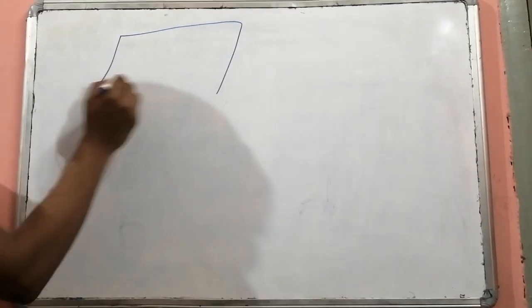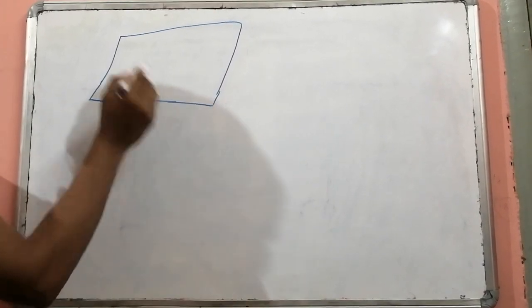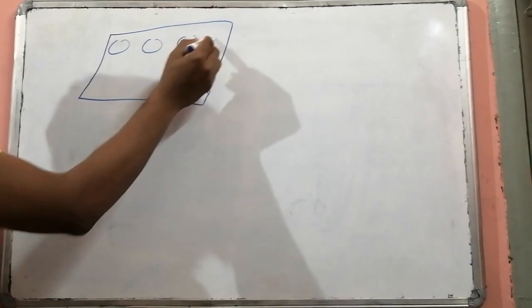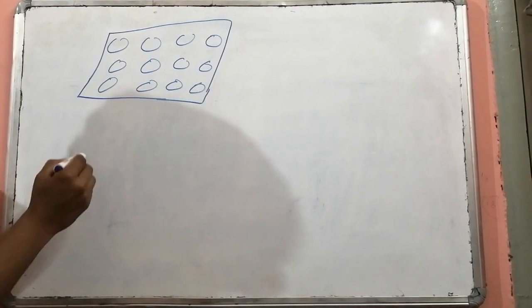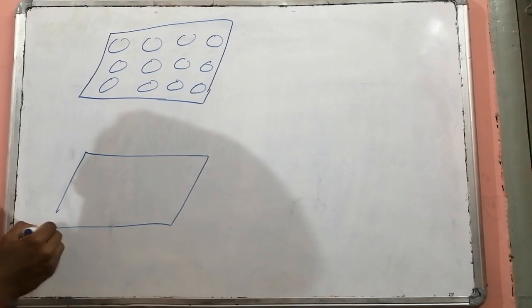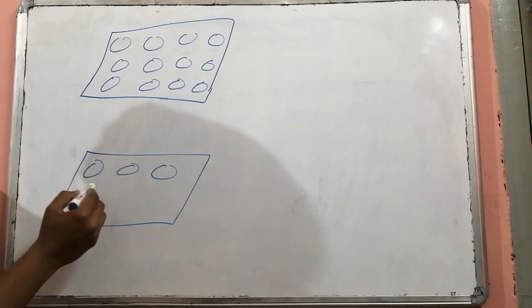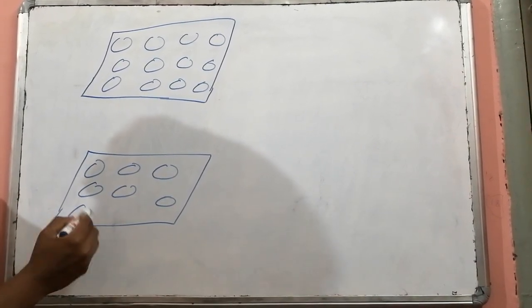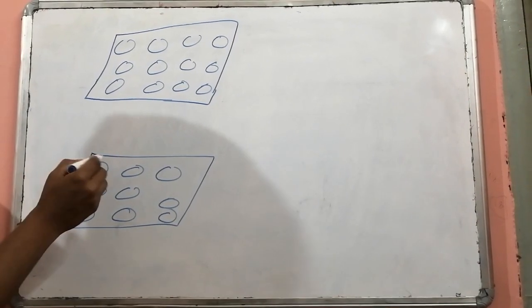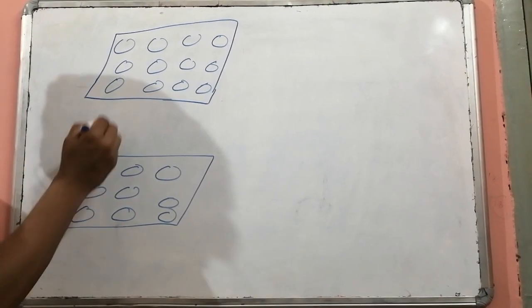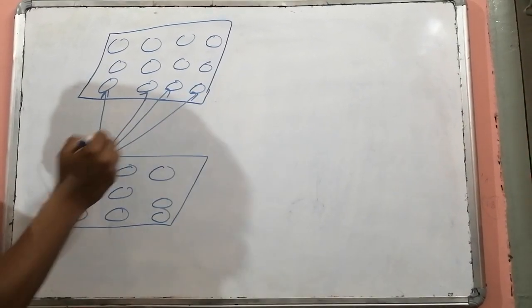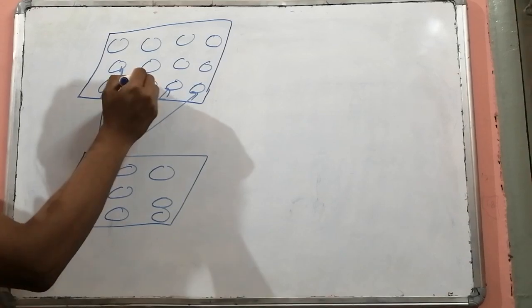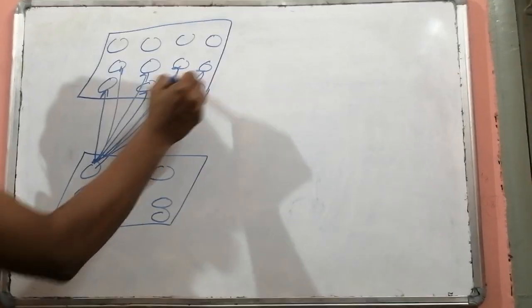Another way of looking at the architecture of Kohonen's self-organizing map is that this is your postsynaptic or output layer, this is an input layer. Now each neuron within this input layer is connected to each neuron in the output or the postsynaptic layer.